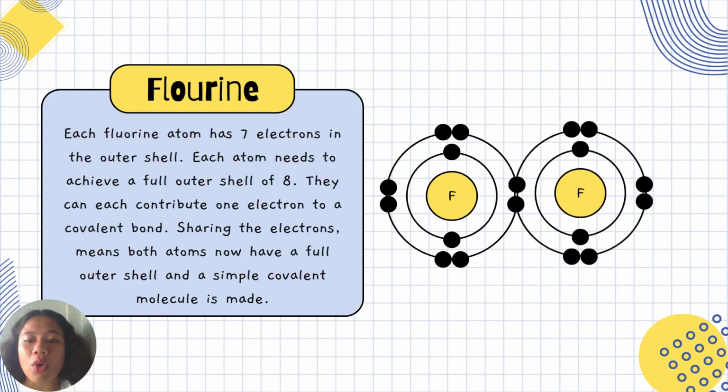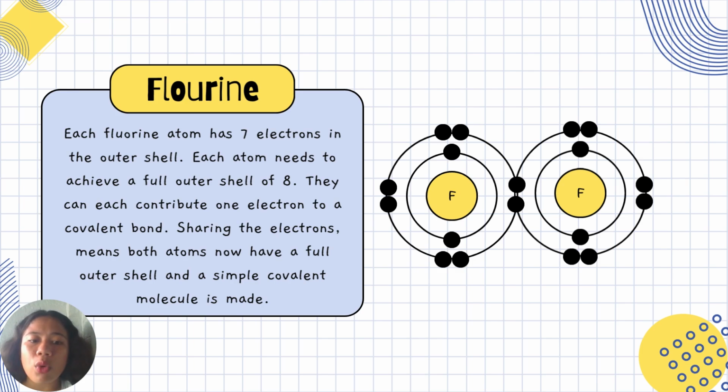So according to octet rule, we need 8 valence electrons in order for an element to be satisfied or to be balanced. So between two fluorine, how many electrons is needed to become balanced or to fulfill the octet rule? It is only one electron. So for that one, they can each contribute one electron to a covalent bond.